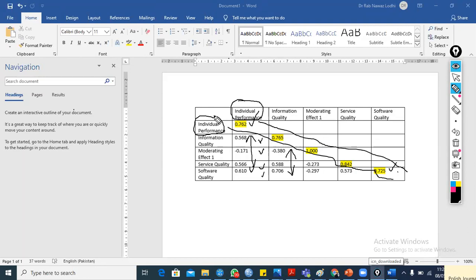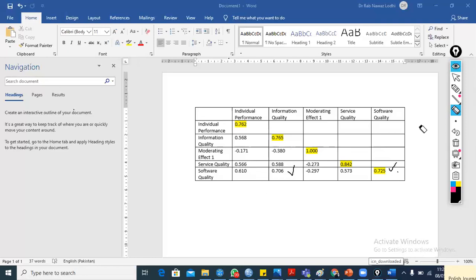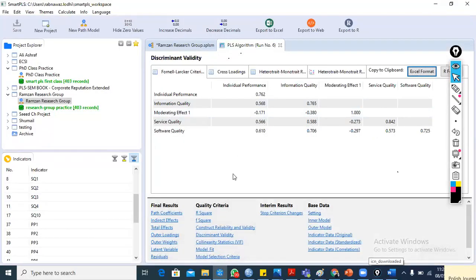So a person has greater values toward the family as compared to the families of other people, which confirms the discriminant validity construct wise, not item wise. So now we need to check the cross loading value. Where is the cross loading value? Oh yes, this is the cross loading value.